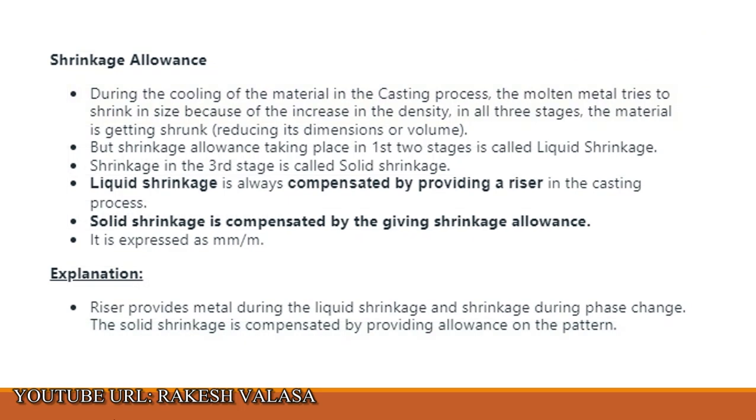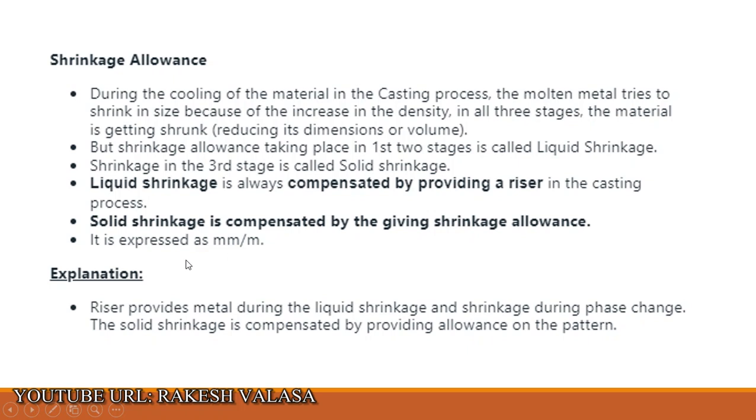Shrinkage means during the cooling of the material in the casting process, the molten metal tries to shrink in size because of the increase in density. In all three stages, the material is shrinking, that means reducing its dimensions or volume. But shrinkage taking place in the first two stages is called liquid shrinkage. Shrinkage in the third stage is called solid shrinkage. Liquid shrinkage is always compensated by providing a riser in the casting process. Solid shrinkage is compensated by giving shrinkage allowance.